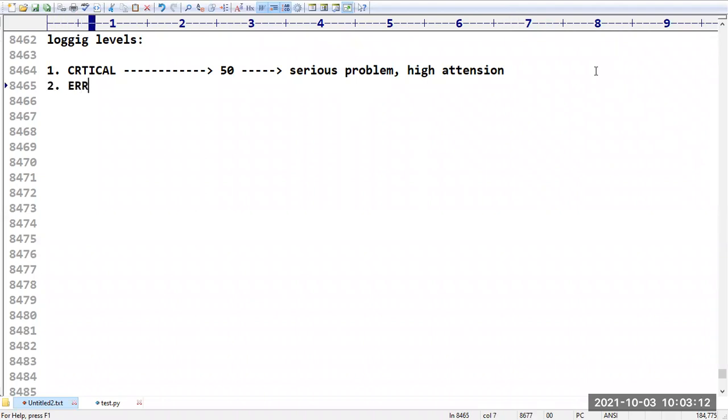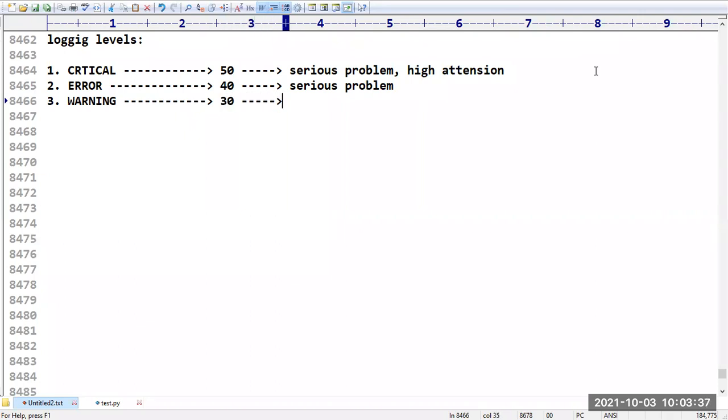Then there is one more called error. Its value is 40. Sir, it is not that serious a problem, so high attention is not required, but it is a serious problem, you need to concentrate on it later, no problem at all. Then there is one more level with the name warning. Its value is 30, sir. It is used to display a warning message, saying some caution must be needed.